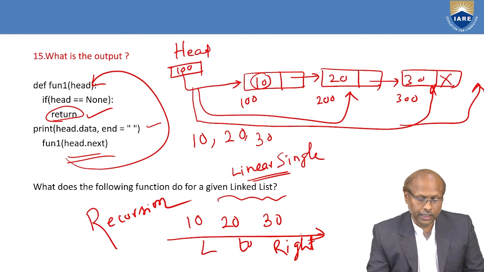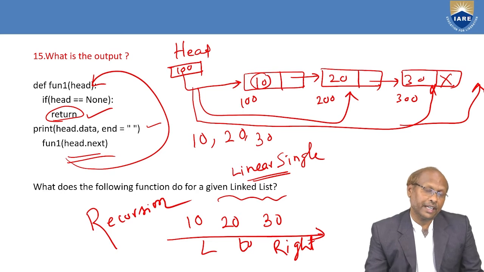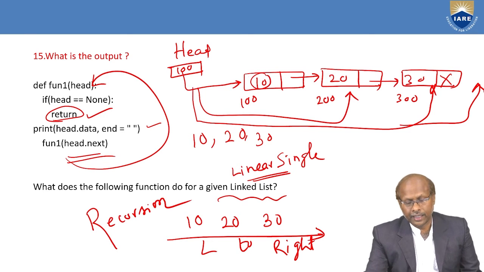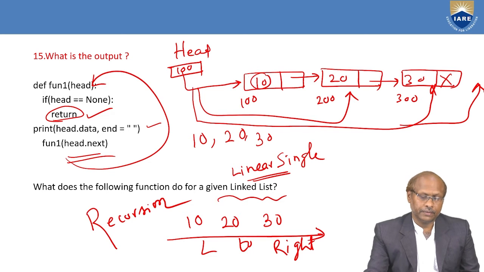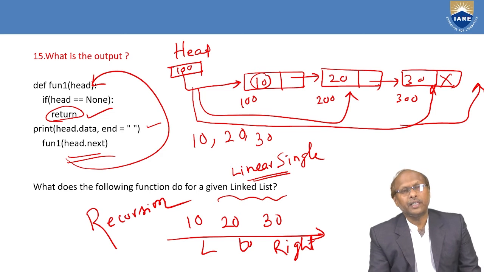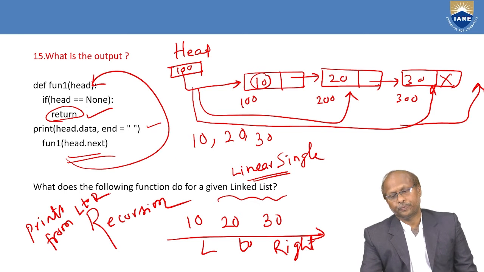So what does the following function do? What will it write? It prints the single linked list from left to right. It prints the data from a linked list from left to right. This is the answer. If in total you have taken 10, 20, 30, then it will print 10, 20, 30. But it prints from left to right. So you can write it this way also.